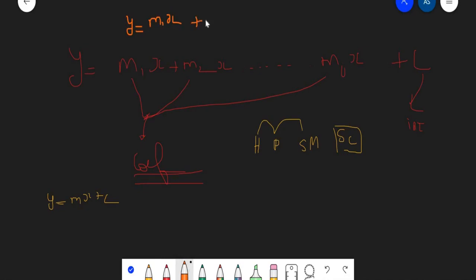So now we have three variables, and our equation would be y equals m1x plus m2x plus m3x plus c, where m1 is the coefficient of hours, m2 is the coefficient of the playing time, and m3 is the coefficient of the time he spends on social media. Now let's look at how this works in Jupyter Notebook.